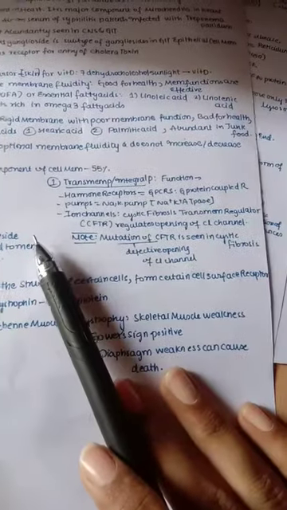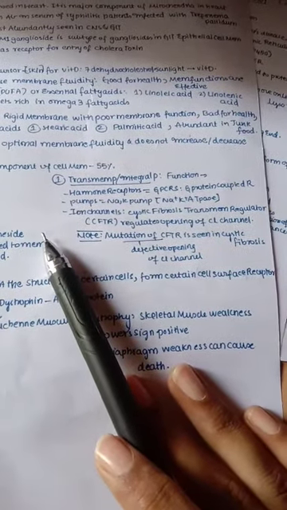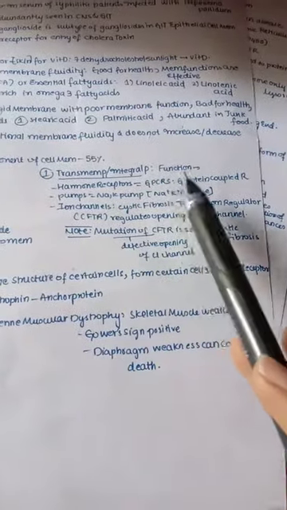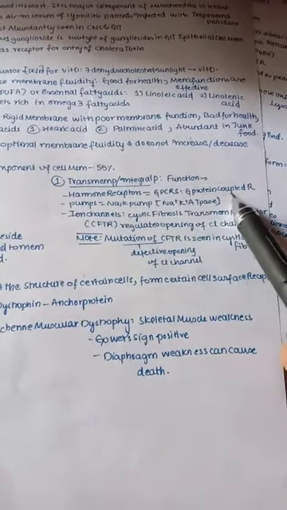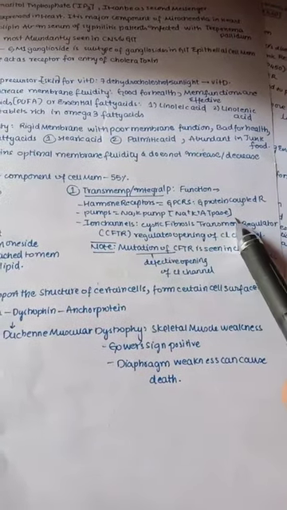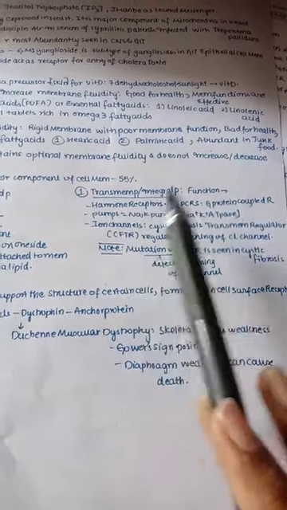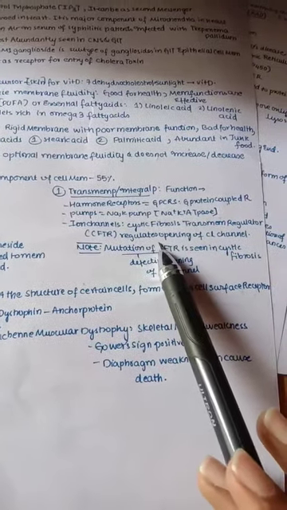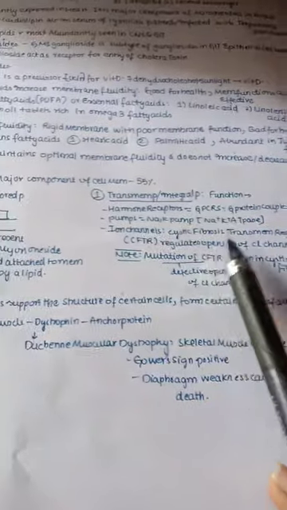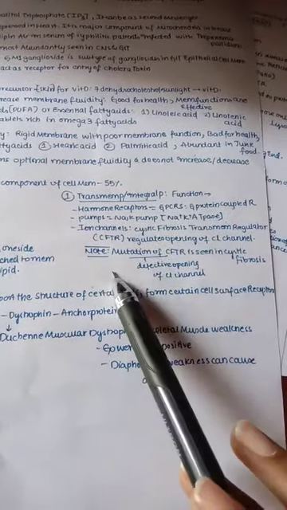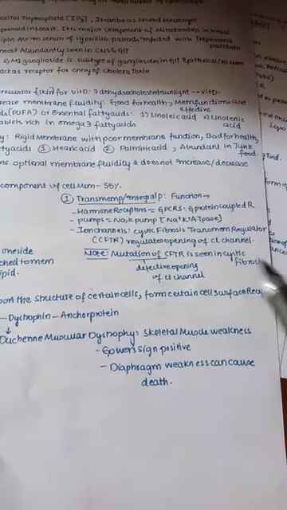First let us see in detail the transmembrane or integral protein. Its functions include hormone receptors like GPCR, the G protein coupled receptor, pumps like the sodium potassium pump or sodium potassium ATPase, and ion channels like the cystic fibrosis transmembrane regulator, which mainly regulates the opening of chloride channels.